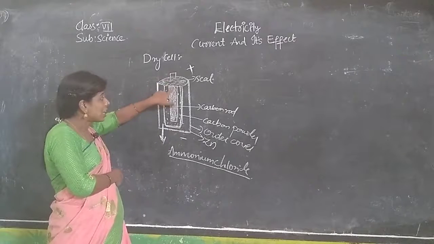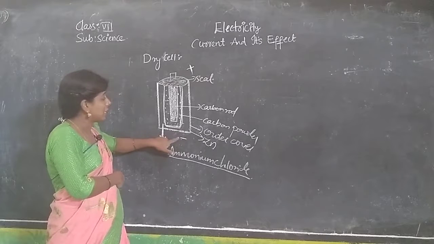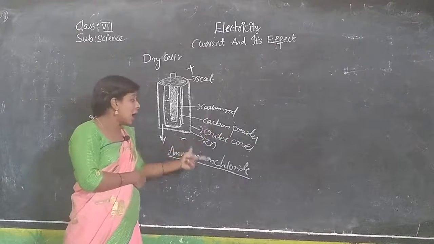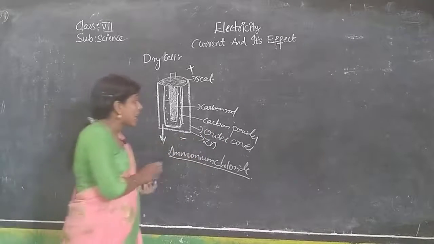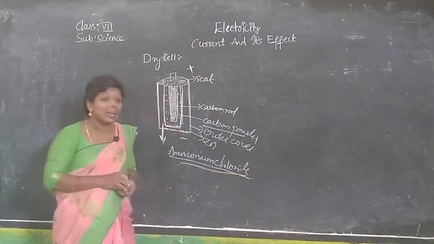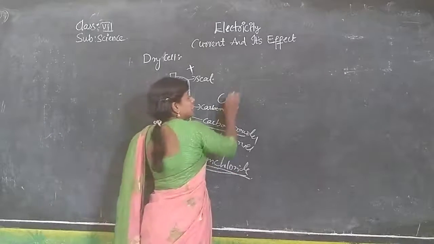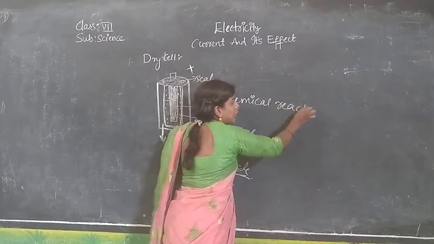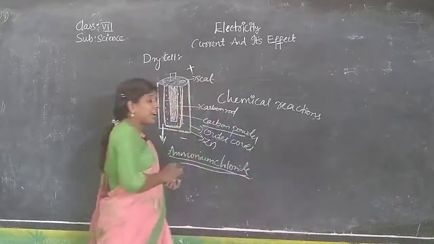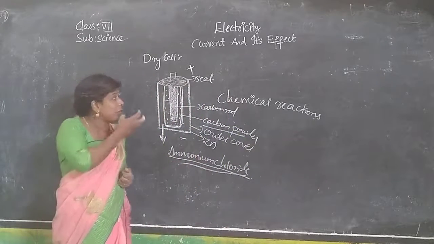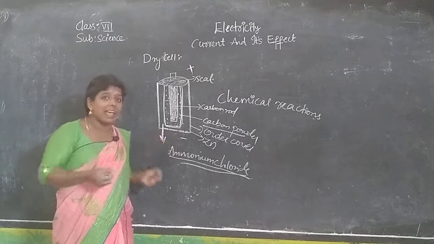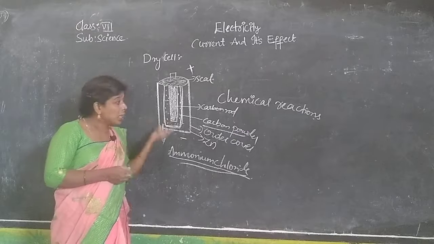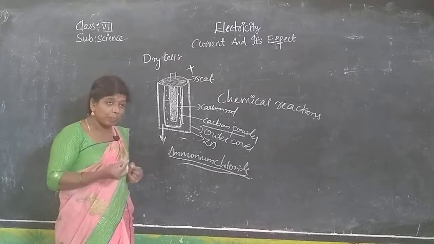Again, this is our carbon rod, and the outer cover is made of zinc. What else do we use? Carbon powder and ammonium chloride. A chemical reaction takes place between these. If you use the cell and give a connection to a bulb through a wire, the bulb will glow, you know that, small bulbs.